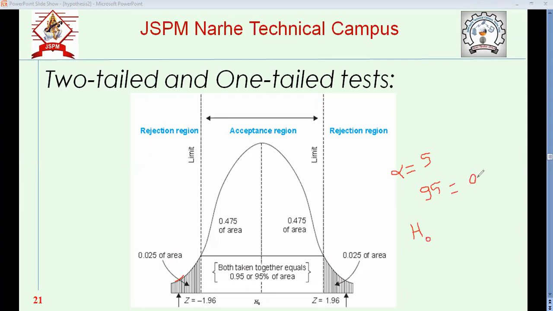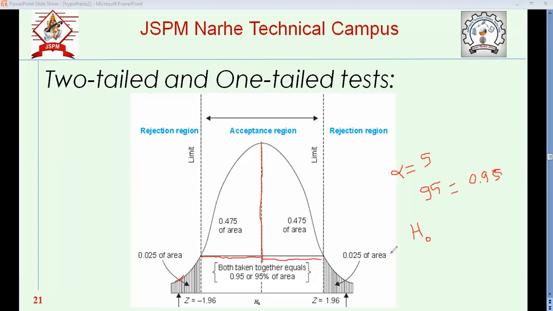Point 95. Okay. So if you see this standard distribution curve, we have to first find the center, the midpoint. What is half of 95%? 47.5% on this side, 47.5% on this side. Okay.